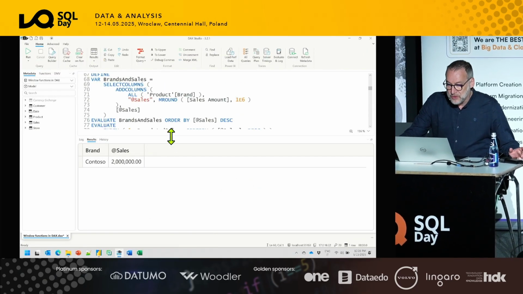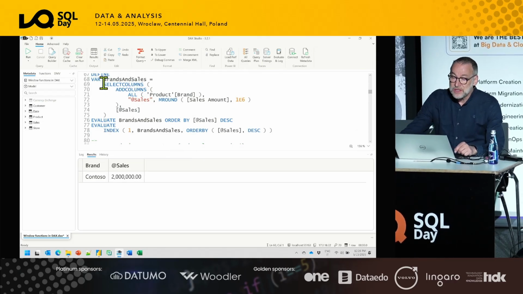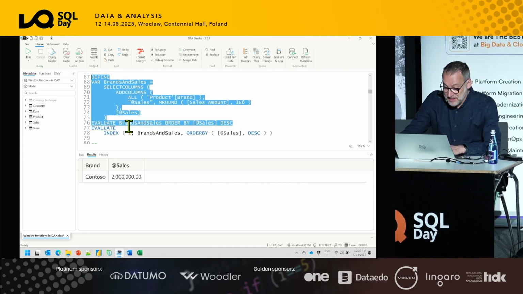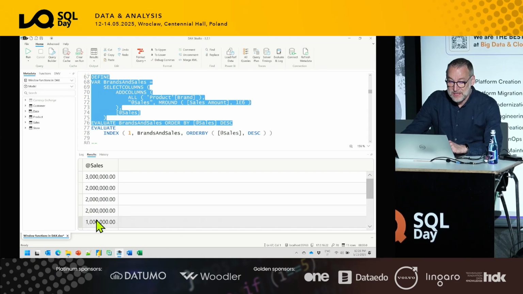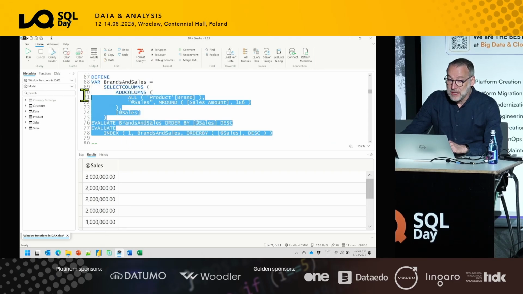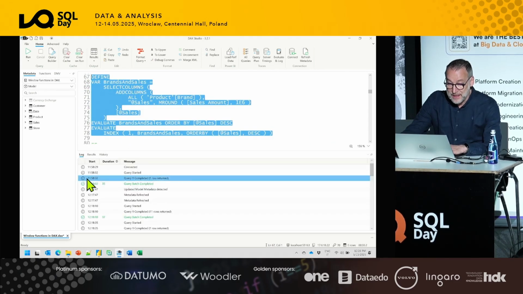I think we have the code, there's no need to write it. We use select columns to get rid of the product brand from the table. So brands and sales now contains only the sales amount, and you see we have only sales amount. And if I try to use evaluate index 1, what I get is an error.